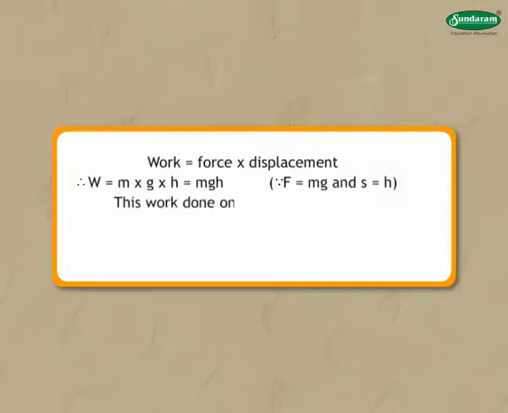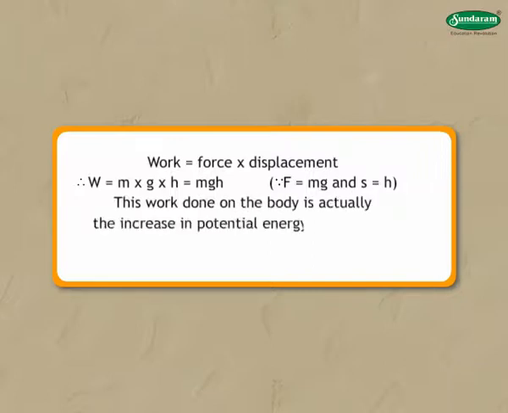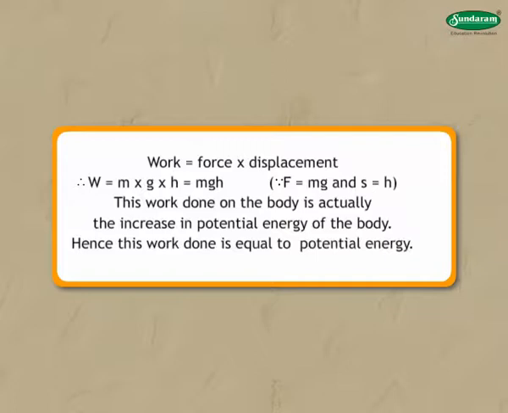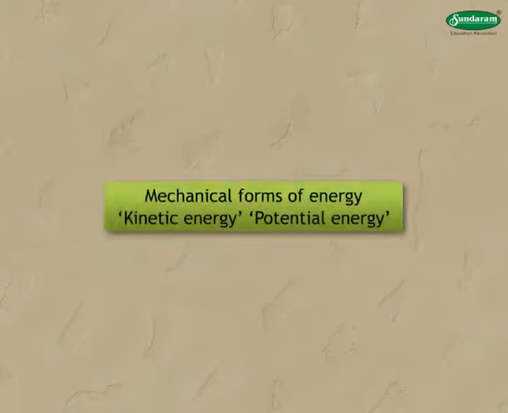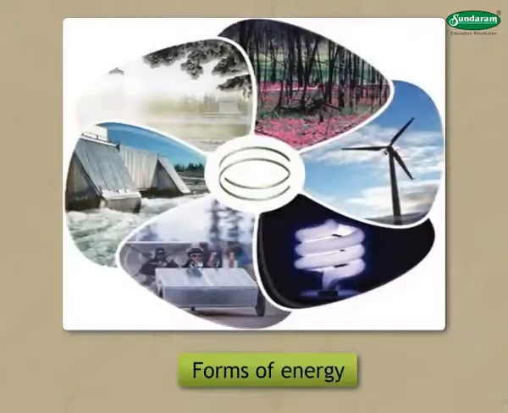This work done on the body is actually the increase in potential energy of the body. Hence, the work done is equal to potential energy. Therefore, potential energy = m × g × h. Now that we have seen the two mechanical forms of energy, let us delve further into the forms of energy.